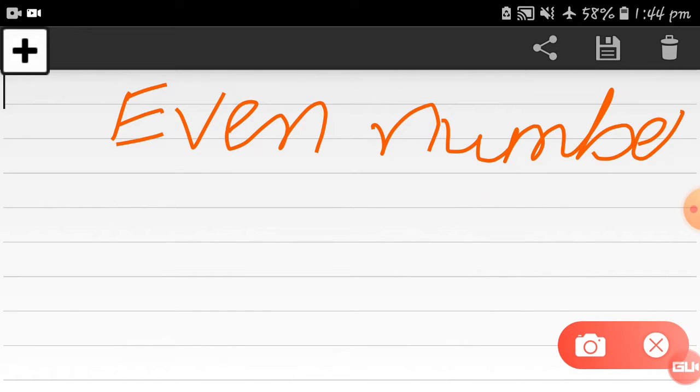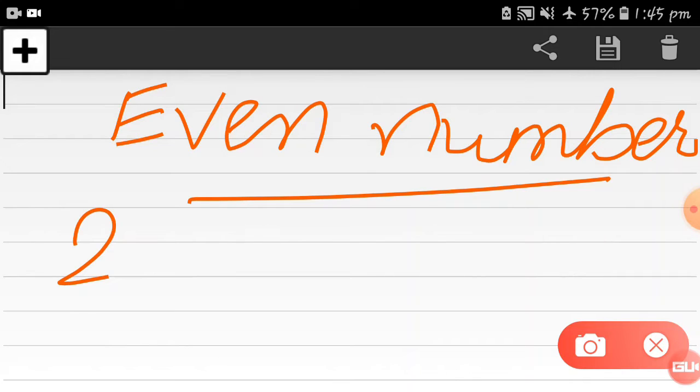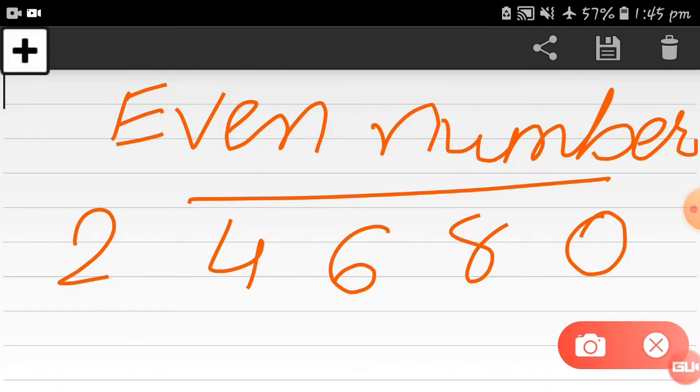For the even number, you have to check the ones place for 2, 4, 6, 8 or 0. If you find any of these numbers at the ones place, this number will be an even number. Please remember this: if you find 0, 2, 4, 6 or 8 at the ones place, identify the number as even. Understood? This is very easy.